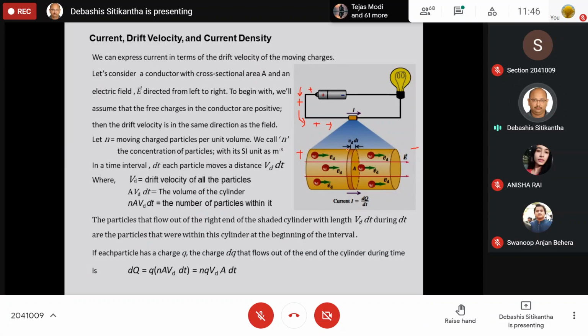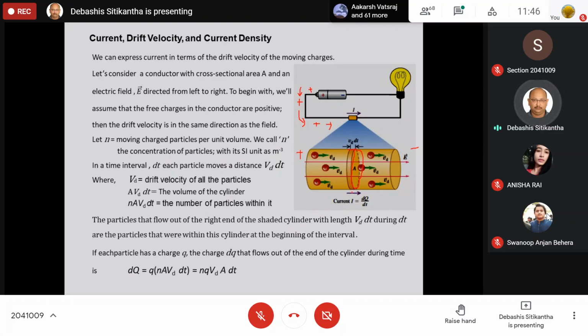Now, I will take a very small portion of this conductor and consider this cross-sectional area A. Now, in time dt, if the velocity of each of these charges is equal to Vd, where Vd is the drift velocity of the particles, and I am considering a very small time interval, then within this time interval they would have crossed a distance of Vd into dt, because we know that speed into time is equal to the distance covered.